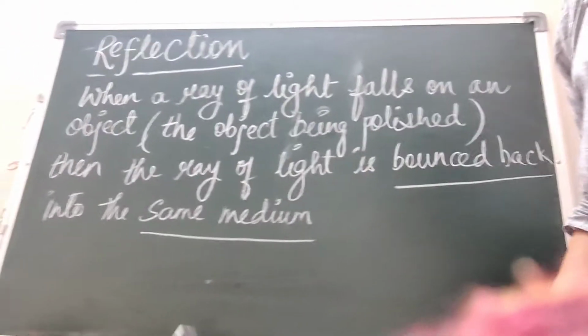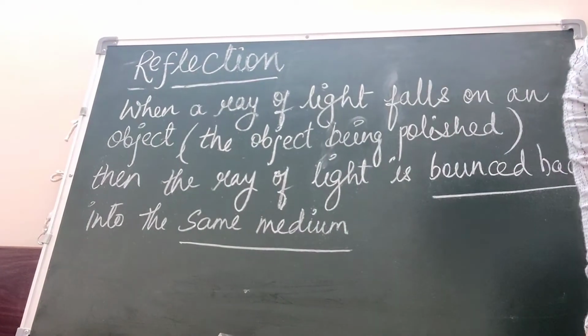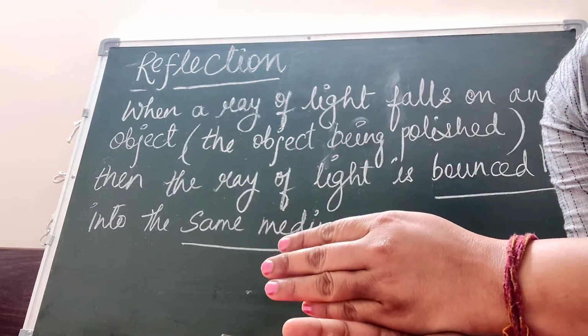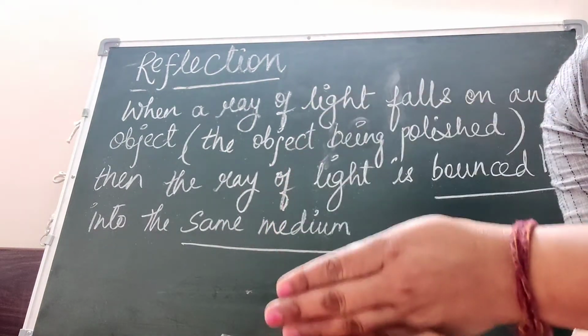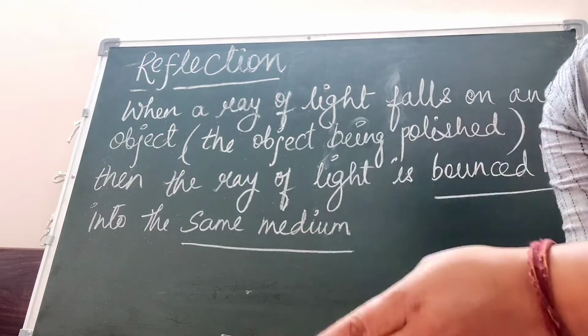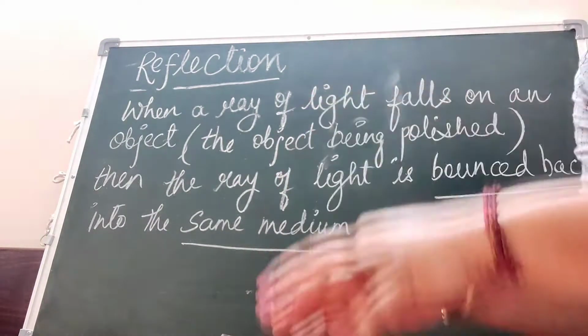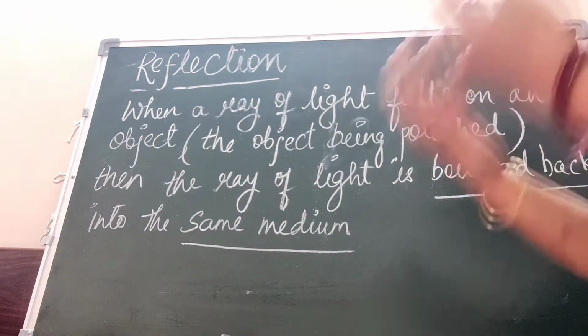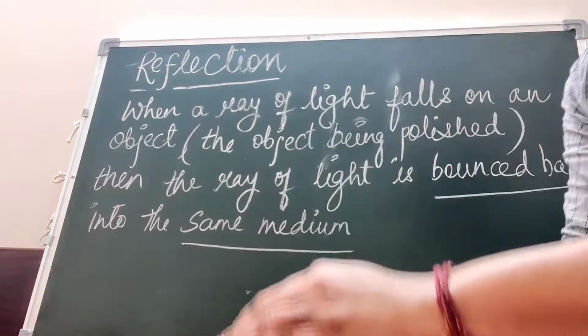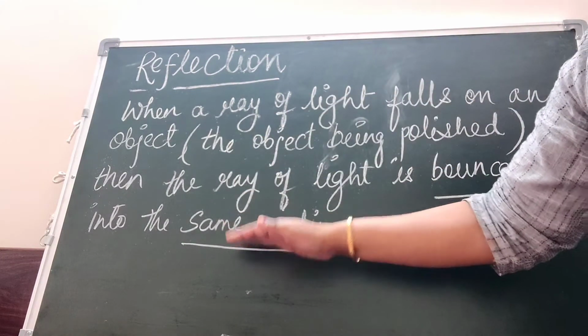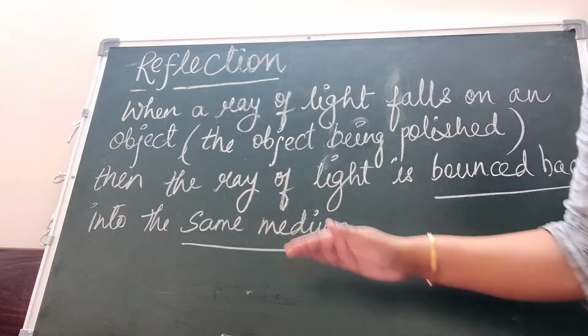So what is reflection? Reflection is when light falls on a mirror or any polished surface, then that light is bounced back. When you throw the ball down, it bounces back to you in the same medium. The medium from where you threw the ball, the ball will come back in the same medium. So into the same medium, then it is called reflection of light.